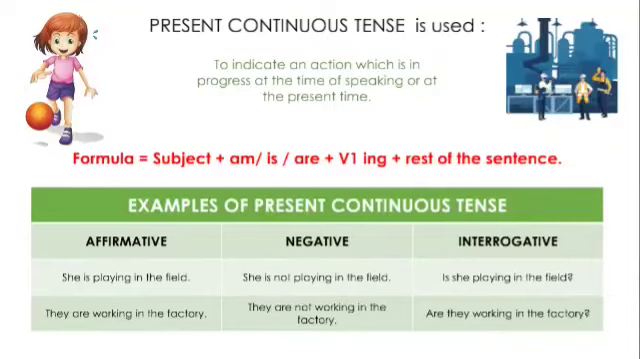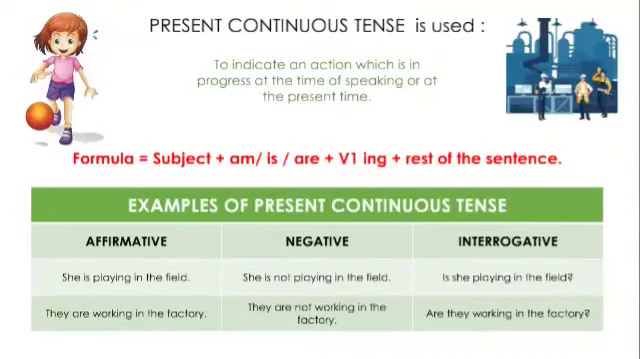Along with V1. V1 is the first form of the verb, present tense, plus ing. Present tense form is used with ing. That means if we take go, it becomes going. So I am going, you are going, with your friend, rest of the sentence. Okay, so this is the formula for present continuous tense.